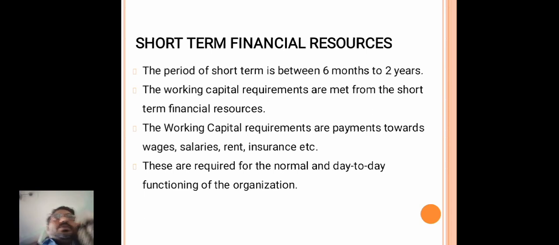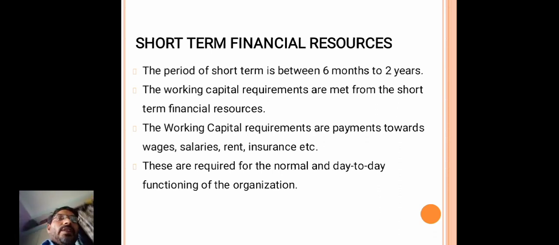The long term and medium term come under arranging the fixed capital. The working capital requirements are met from the short term financial resources.